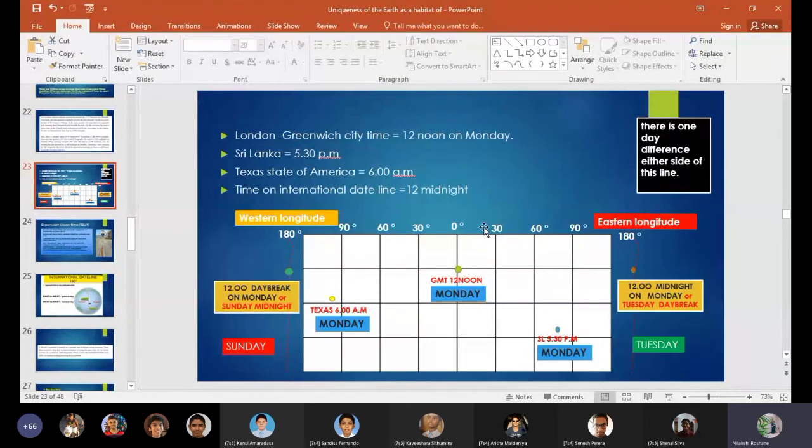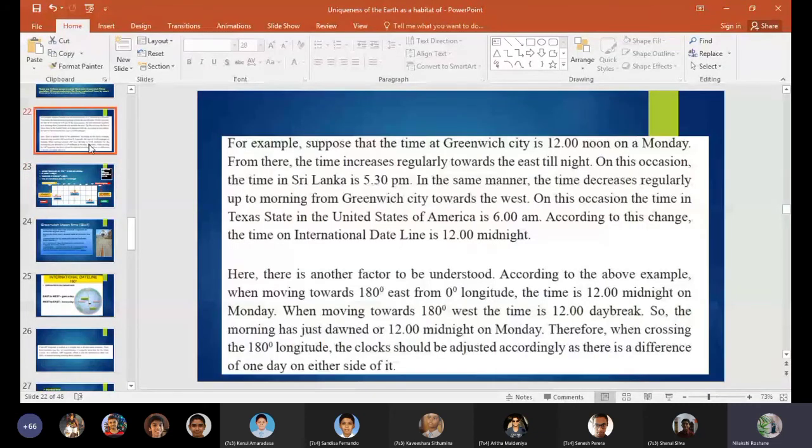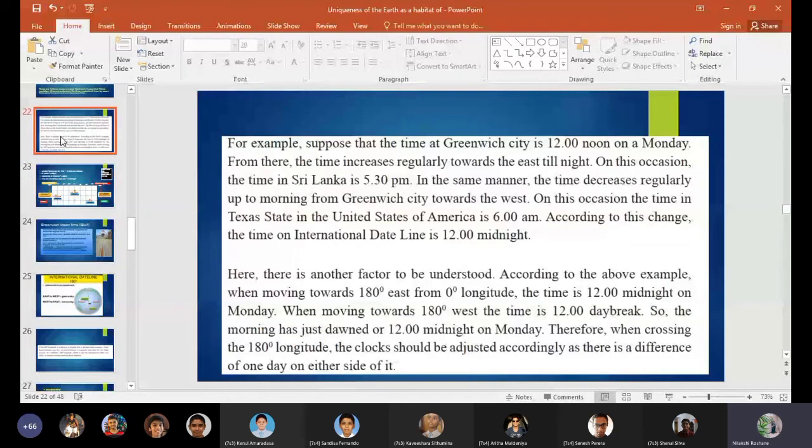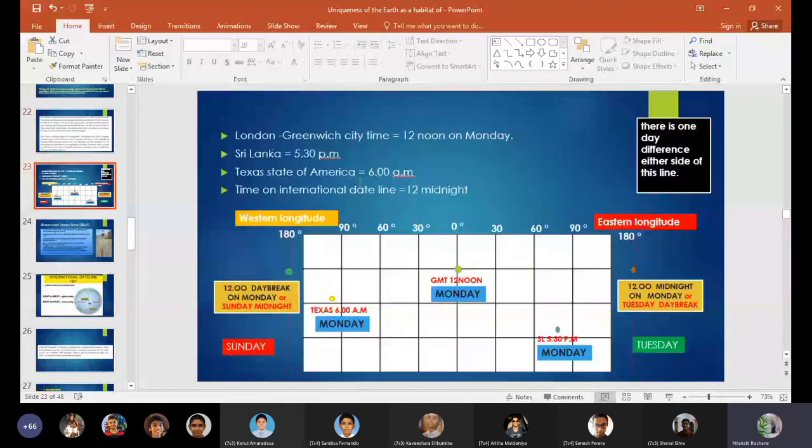See this picture, so you will get more clarity about this. I'm going to explain it with the picture, so you'll get a better understanding of what is in the text. So London, Greenwich City, is 12 noon on Monday. As you can see, Greenwich is located on the prime meridian, so Greenwich mean time is 12 noon. It's a Monday. In Sri Lanka, it's 5:30 p.m. and also Monday. In Texas, United States of America, it's 6 a.m. on Monday.